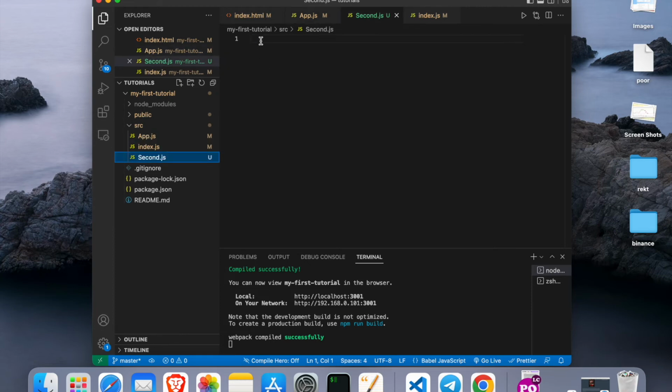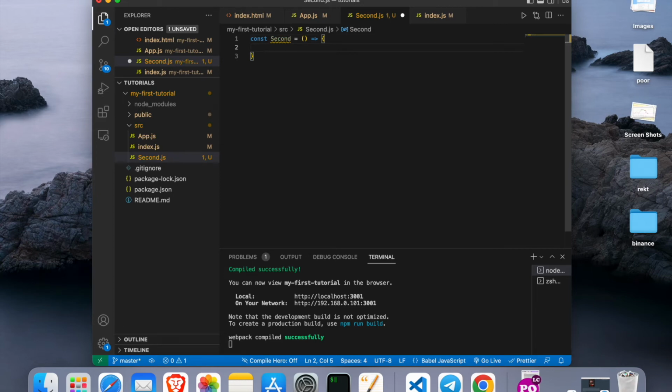So we can call it, let's call it const second. Then we use these arrow functions, which are the modern, newest way of writing down components.